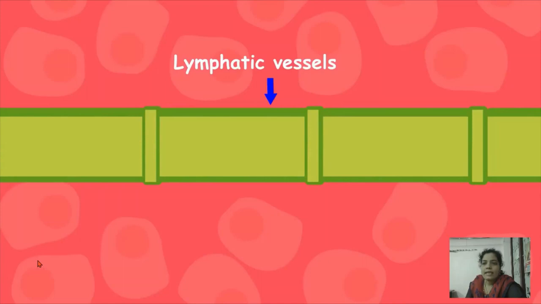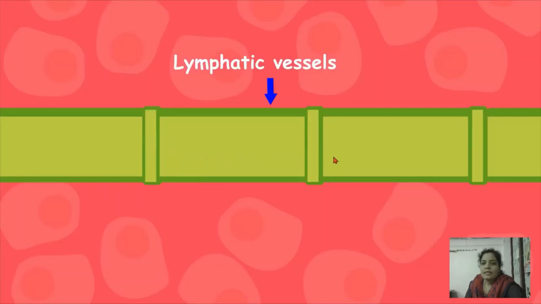Here this is a lymphatic capillary, this is another capillary, and another. These lymphatic capillaries unite to form lymphatic vessels.